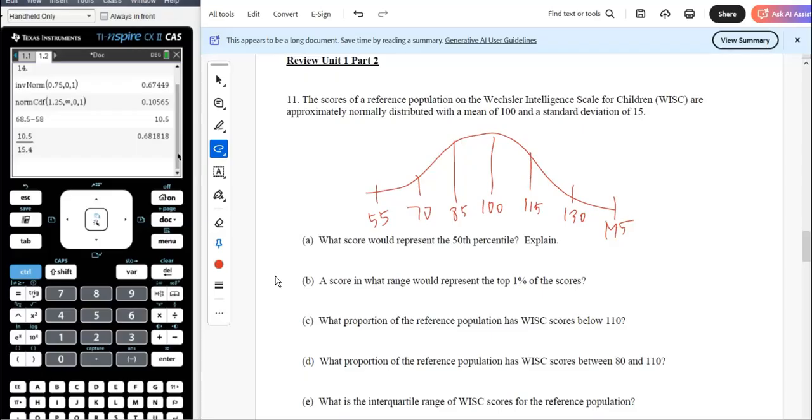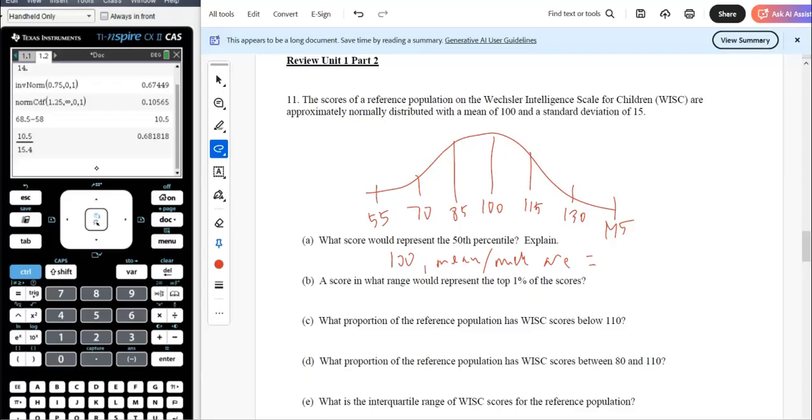What score will represent the 50th percentile? Well, so these are approximately normal. So, I mean, the median is the 50th percentile, right? And the median and the mean should be the same because it's approximately normal. So we think 100. The mean and median are equal. It's a metric there.